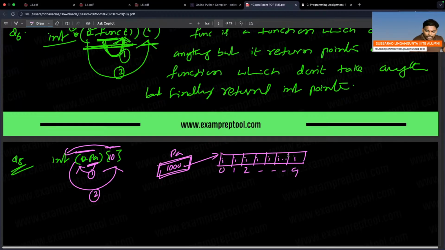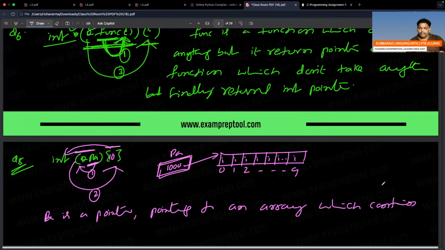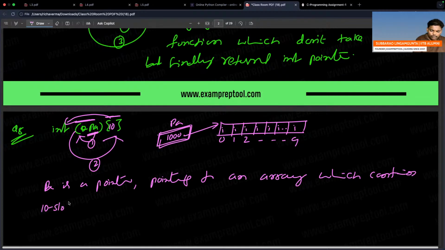So I am writing: PA is a pointer pointing to an array which contains 10 slots, where each slot contains an integer.